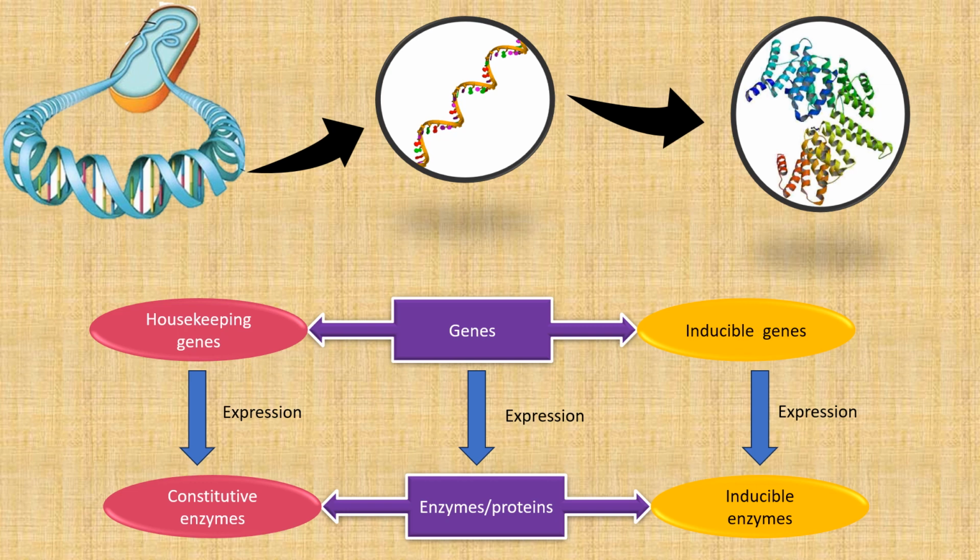enzymes, and from these enzymes, some enzymes are needed by a cell all the time, like enzymes needed in central metabolic pathway. Okay, so such enzymes are known as constitutive enzymes, and genes encoding such enzymes or proteins are known as housekeeping genes. Expression of these genes occurs constitutively, which means they are expressed constantly and do not need to be regulated. Right, whereas there are some other enzymes which are needed only at certain times under certain conditions.